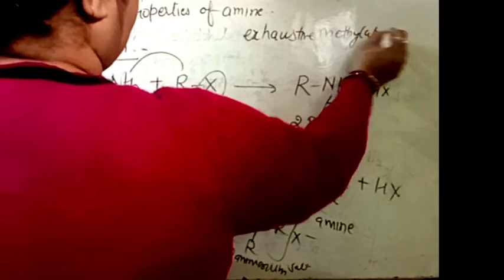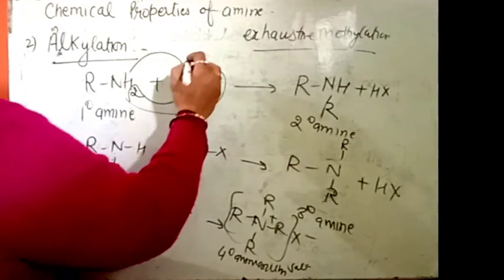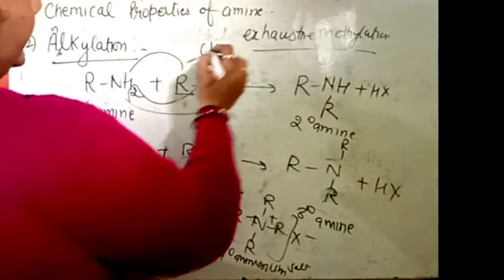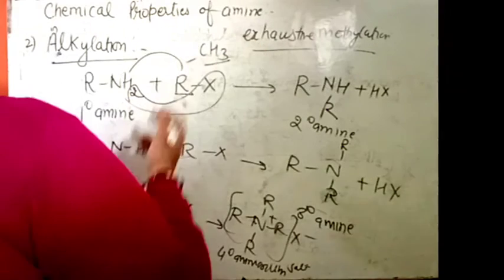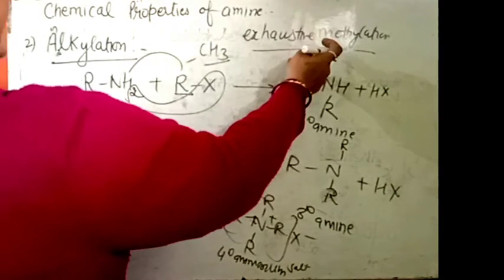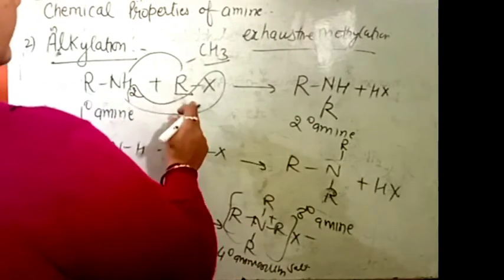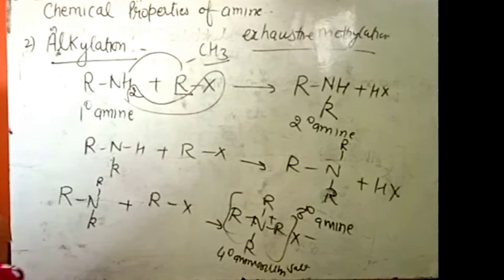What is its meaning? When we take R as a methyl group and we are adding the methyl group again and again, this is called exhaustive methylation. As the name indicates, the addition of methyl groups to an amine is called exhaustive methylation, and all the H of the amine is replaced by methyl groups.